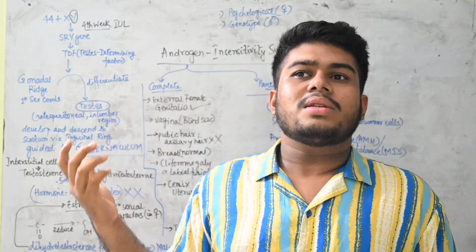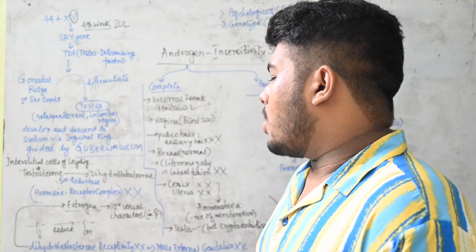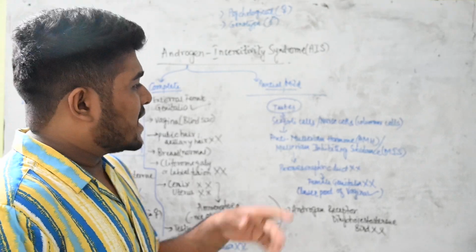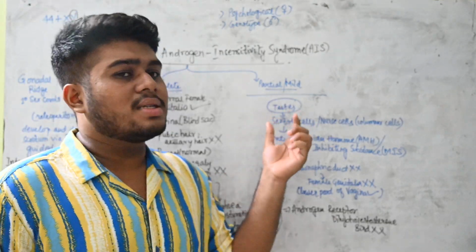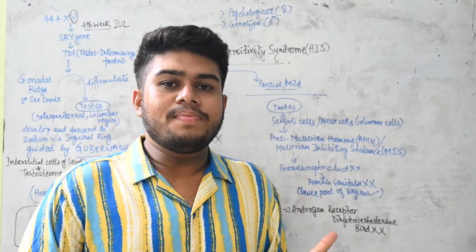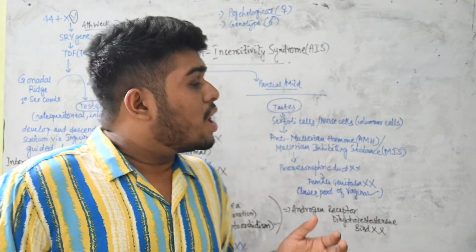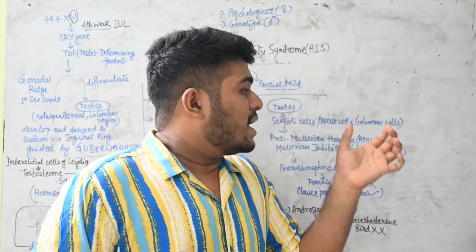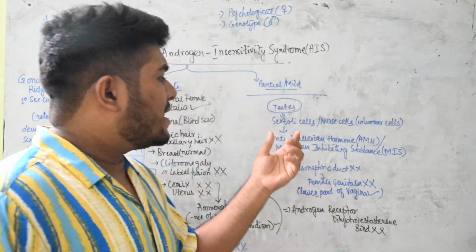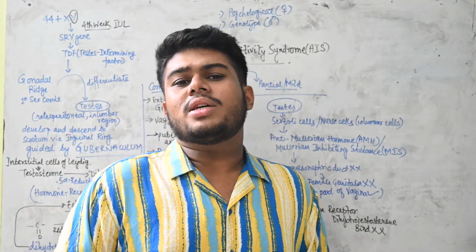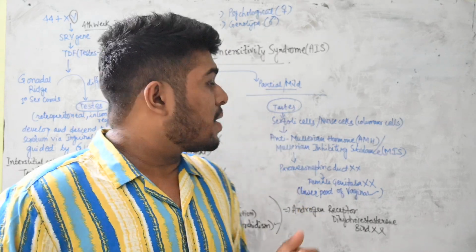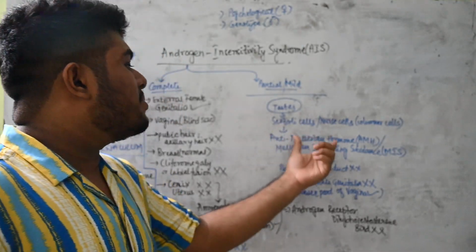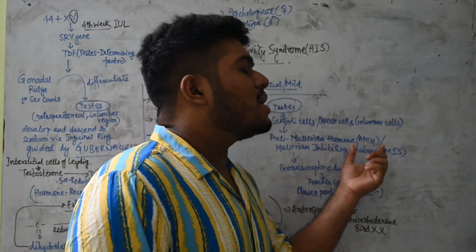Now see, what is this androgen insensitivity syndrome? If this is an abnormality, as I have already mentioned, what is this actual abnormality occurring? For that we have to understand that inside the testis there will be seminiferous tubule formation, as well as Sertoli cells. These Sertoli cells are the nurse cells or the sustentacular cells. These are columnar cells present for providing nourishment to the germinal epithelium, which is cuboidal in nature. Sertoli cells will release anti-Mullerian hormone or Mullerian inhibiting substance.